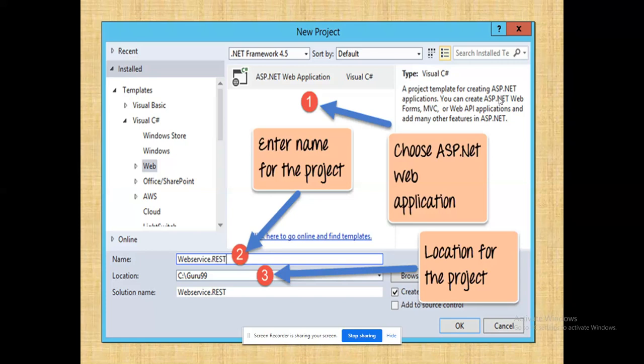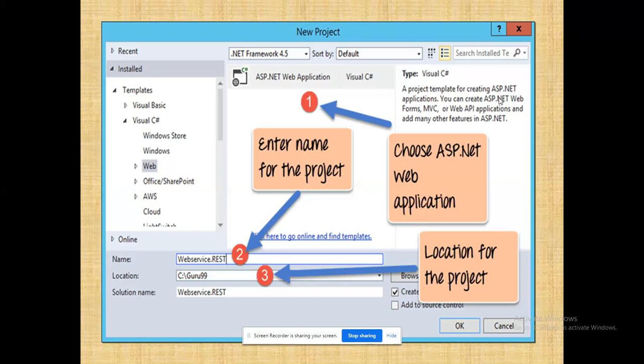The location has been mentioned, and the file name is webservice.rest. That could be the name of my project, right? The solution name is also given. We have chosen everything; if I choose web, I automatically get my ASP.NET web application.